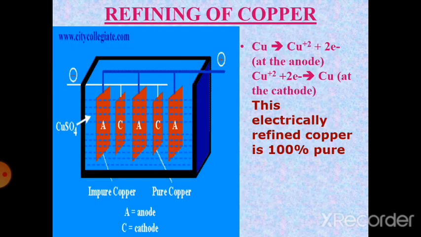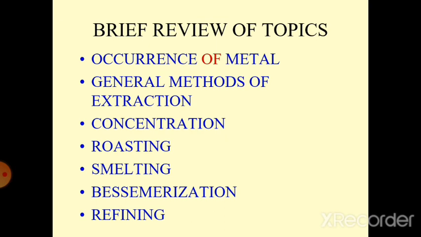Refining of copper. The copper is oxidized to the copper 2 plus state. The copper 2 plus gains 2 electrons to form copper at the cathode. This electrolytically refined copper is 100% pure in nature. Brief review of topics: occurrence of metal, general method of extraction, concentration, roasting, smelting and Bessemerisation, refining. Thank you.